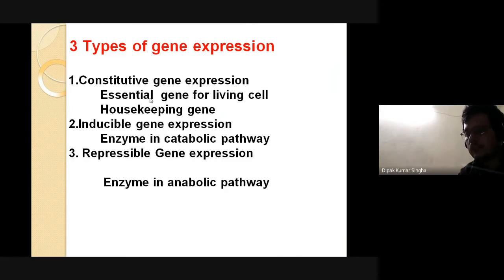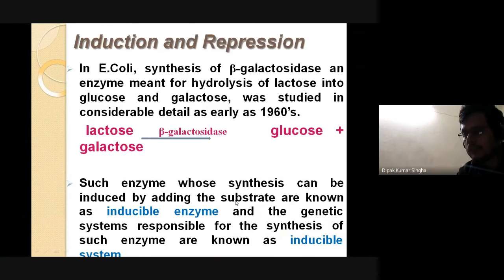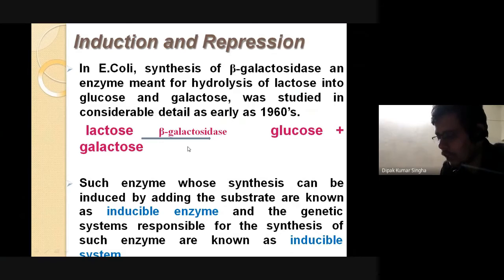Inducible genes or enzymes have a catabolic function, that means a breakdown process. Here, lactose is converted to glucose plus galactose, which are monosaccharides, in the presence of beta galactosidase. So this is called inducible gene expression, or inducible enzymes.